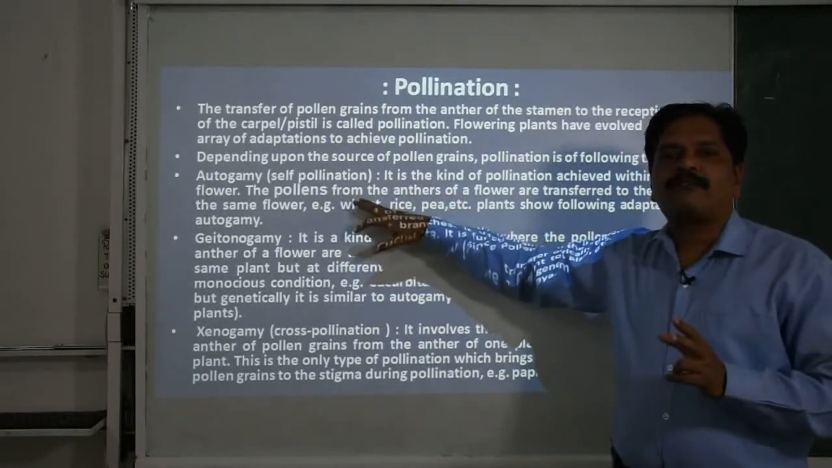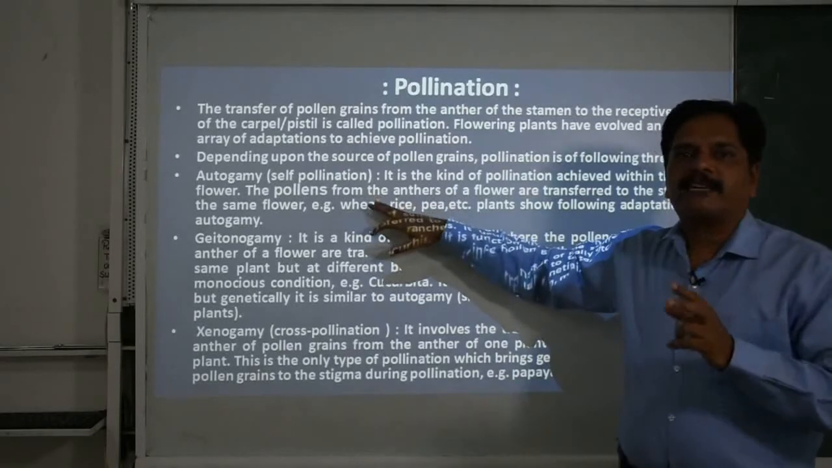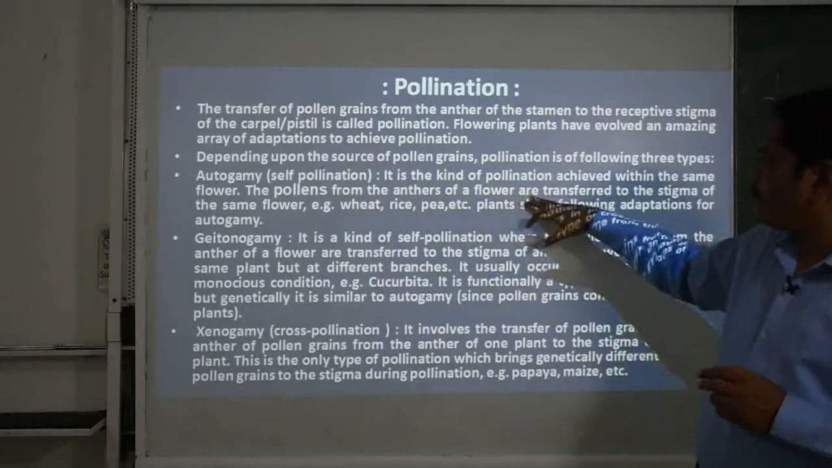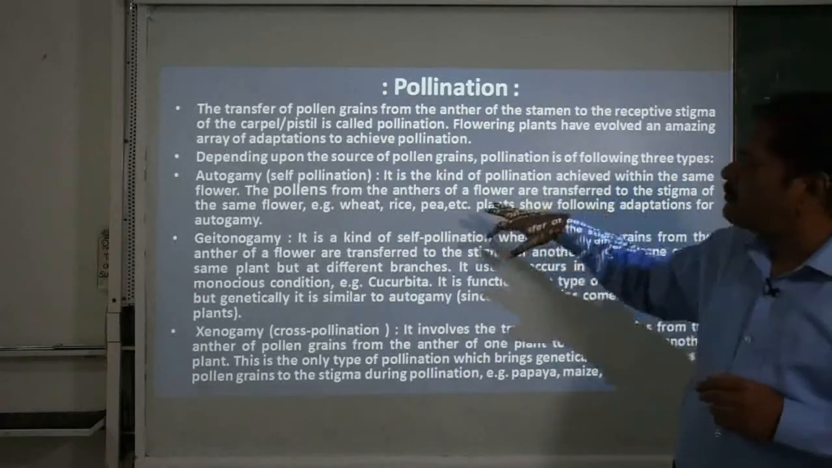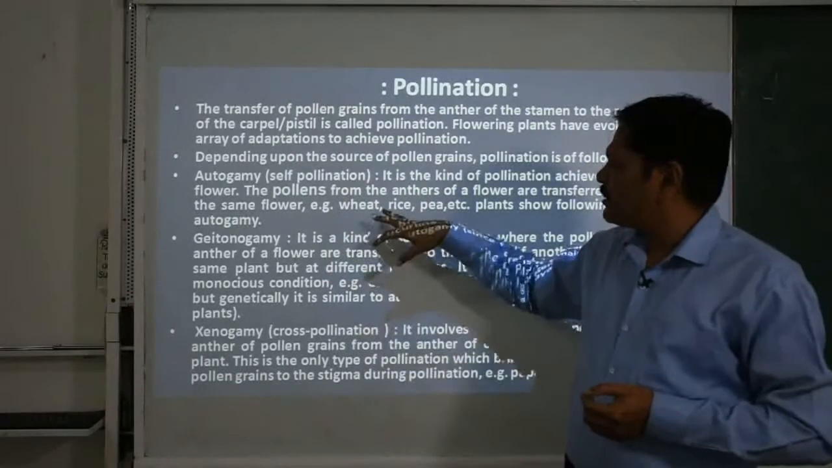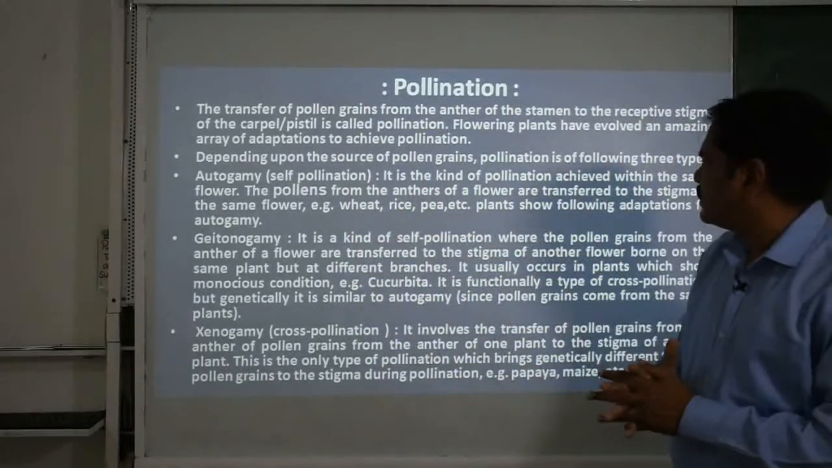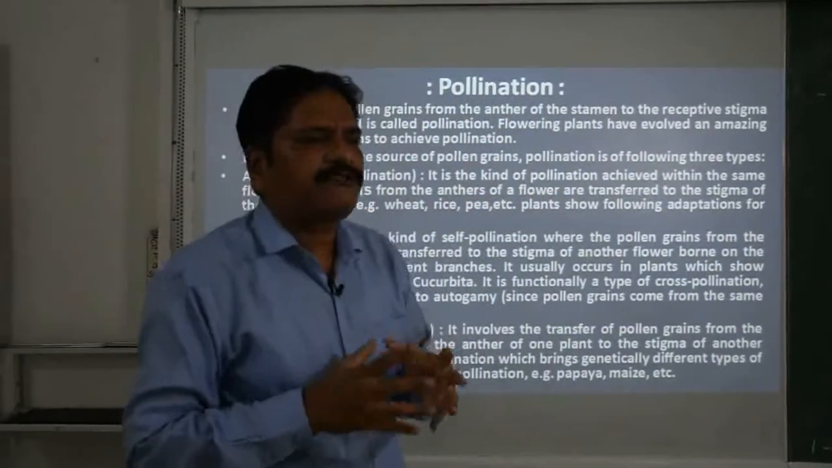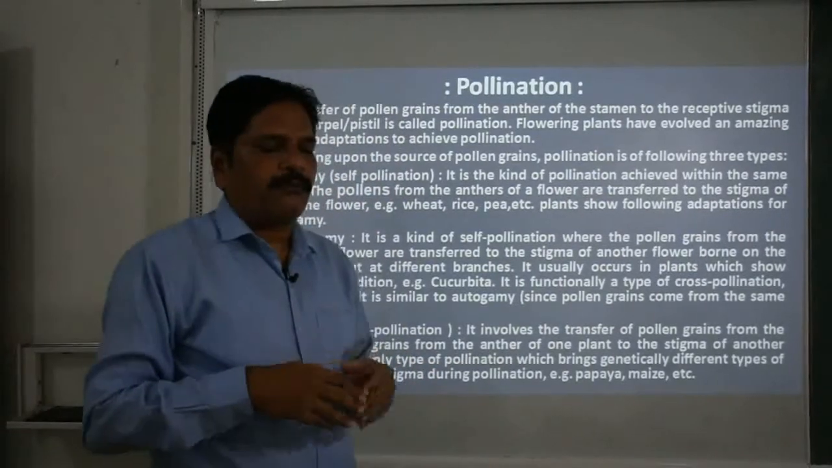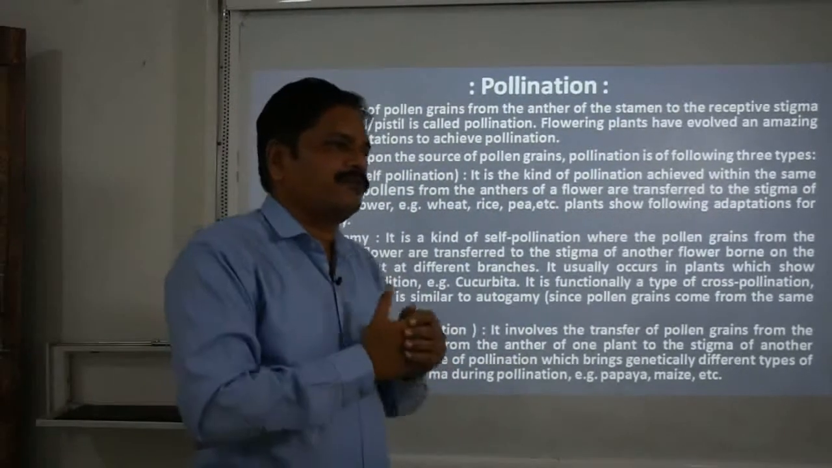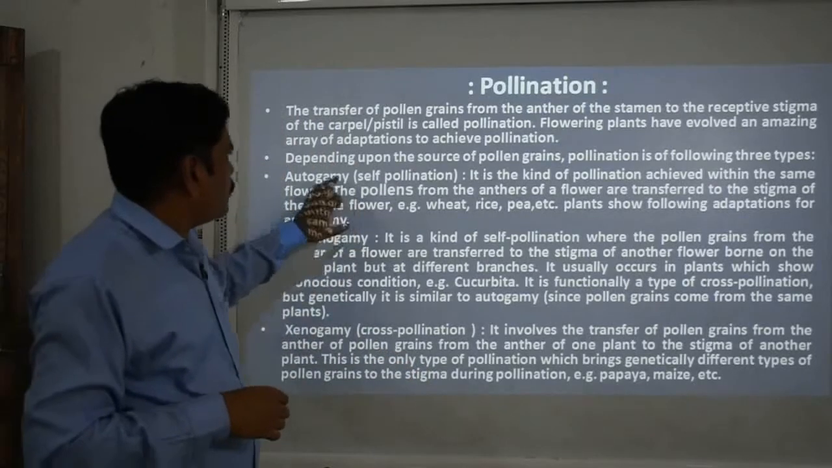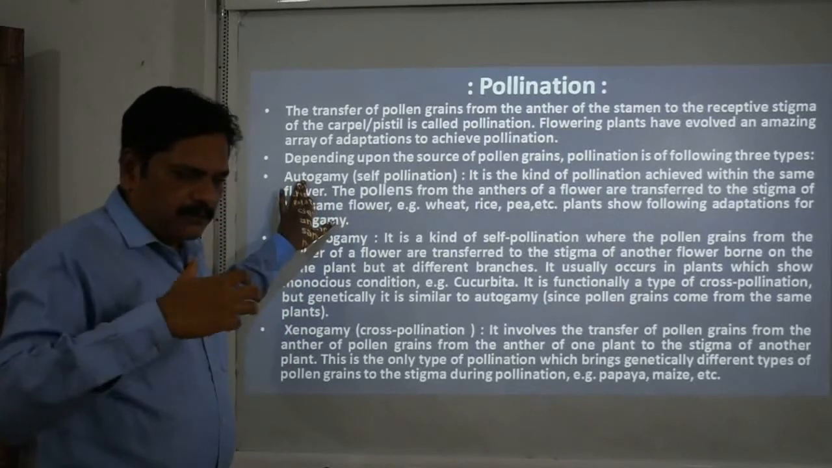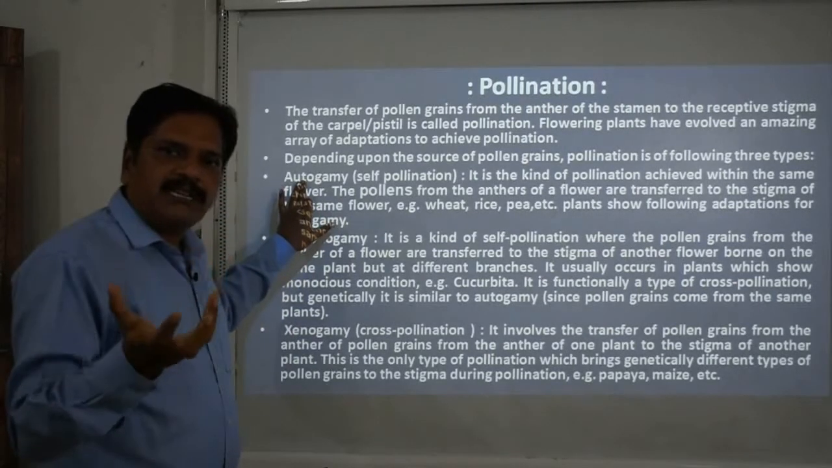This is the most important fact: the flower must be a bisexual flower, a complete flower, and the pollen from the anthers of a flower is transferred to the stigma of the same flower. Many good examples are there, like wheat, rice and pea. In this one we observe only the shifting of pollen grain from the anther to the stigma of the same flower. That's why we call it auto or self, that means the transfer within the same flower.